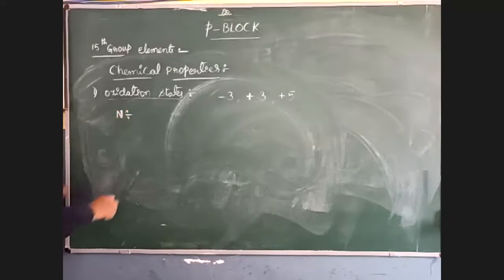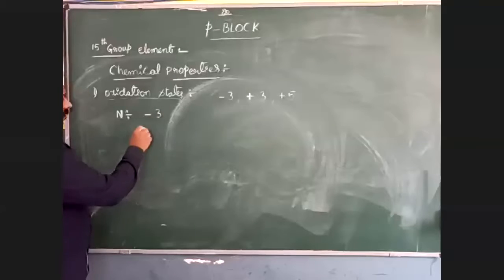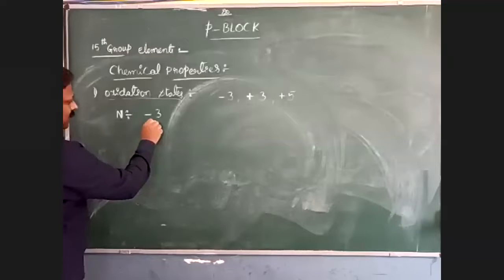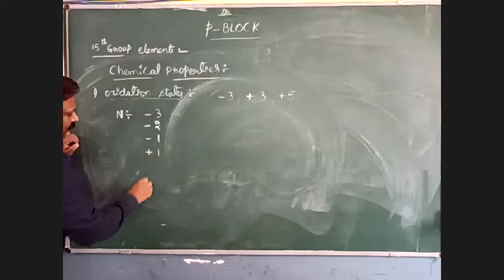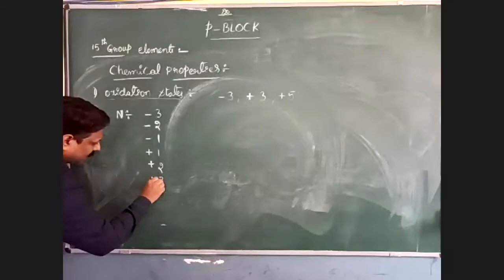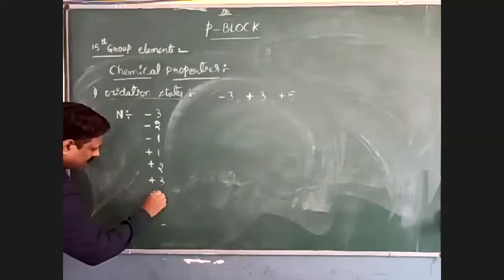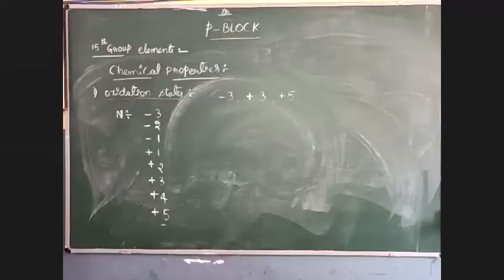This nitrogen has different types of oxidation states: -3, -2, -1, +1, +2, +3, +4, and +5.